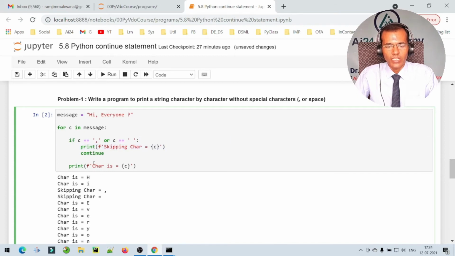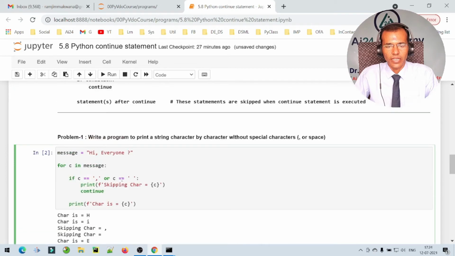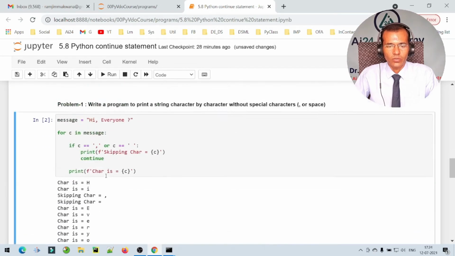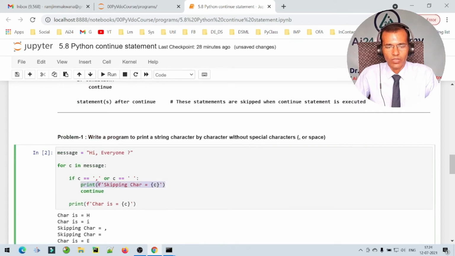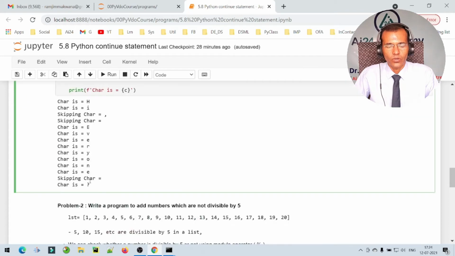Hence this message character is here, it is not printed anywhere, right? And same way here at the end also we have a white space, so it is skipping the execution, means it has executed this statement within the loop and then it has continued the execution of the program, and finally it has printed the question mark.